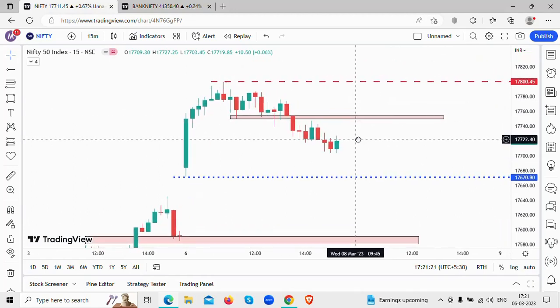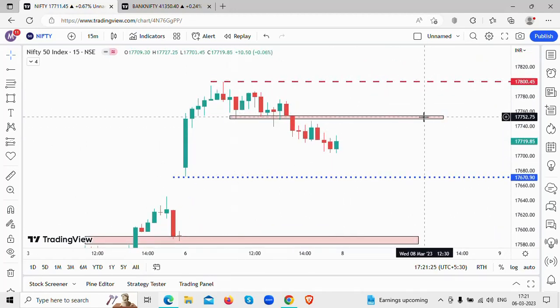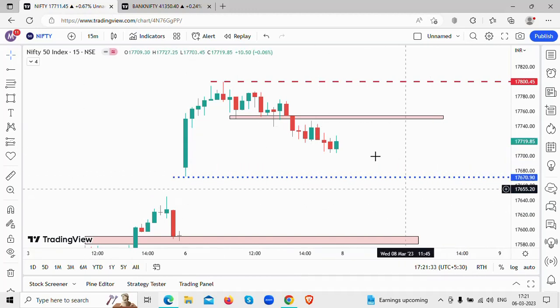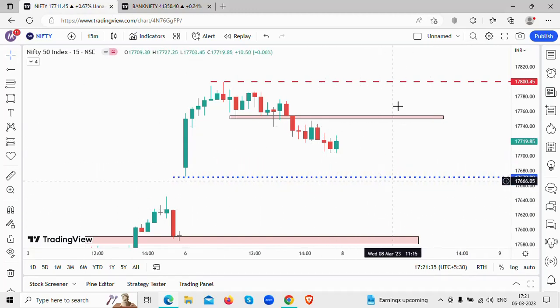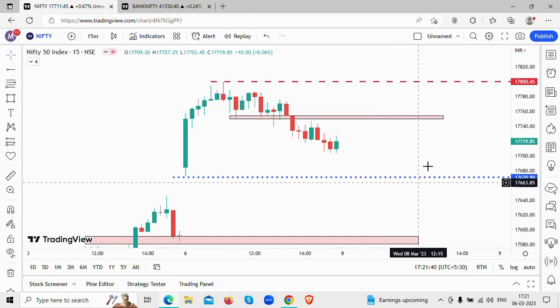So what are we looking at in Nifty? We are looking at the resistance level of 17,800, the resistance level of 17,750 to 17,760 level, and the support at 17,670 to 17,680 level. So we are looking at these three zones at the Nifty levels. Okay,